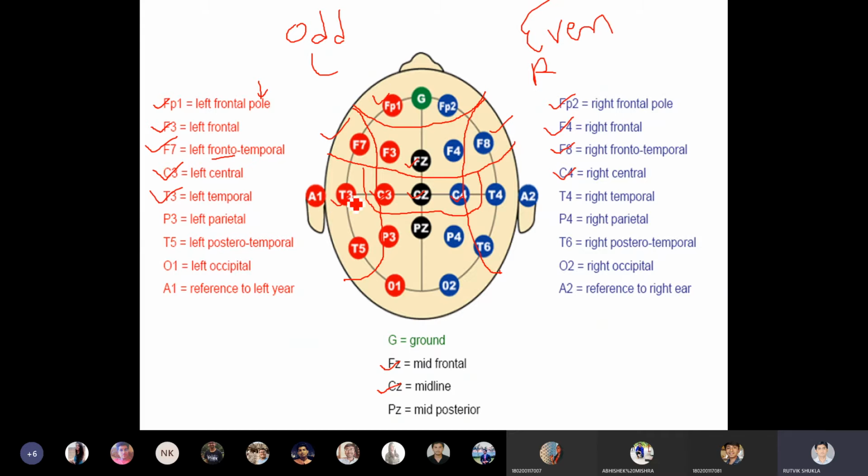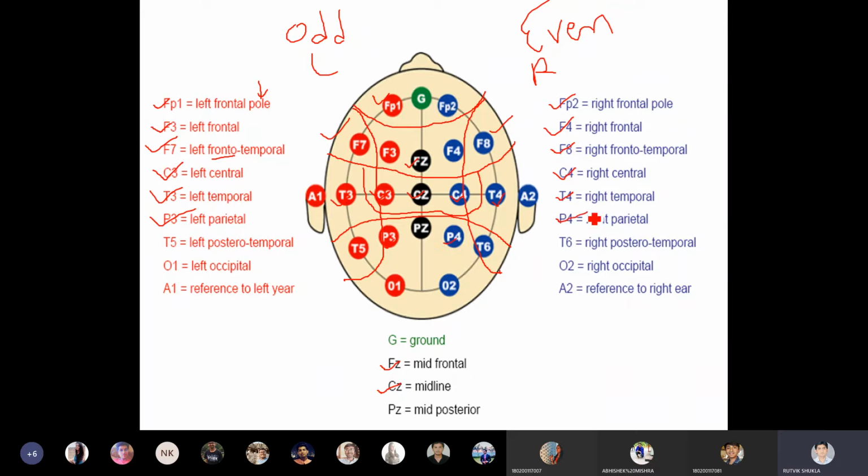Then T3, this one, is called left temporal. T4 is called right temporal. After that, another region is like this, and then it is divided again this way. P3, PZ and P4. P3 is called left parietal.